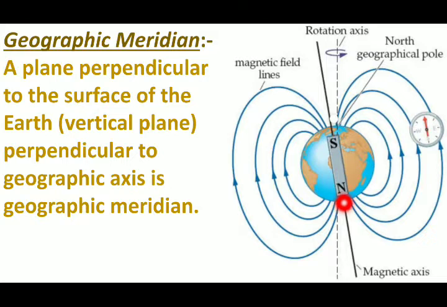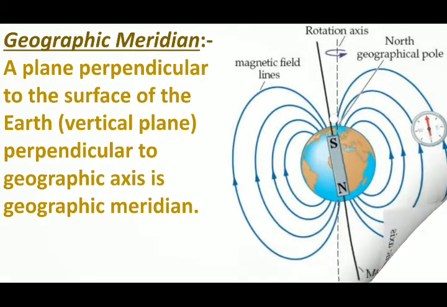So what is the geographic meridian? Actually, it is a plane perpendicular to the surface of the earth, that is, a vertical plane perpendicular to the geographic axis. See, this is the geographic meridian, this perpendicular line, which is a vertical plane perpendicular to the geographic axis. Okay, so this is the geographic meridian.